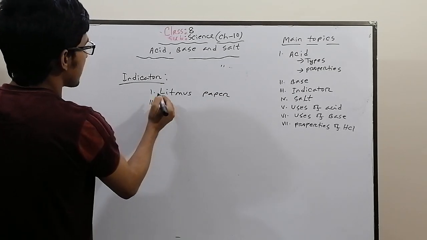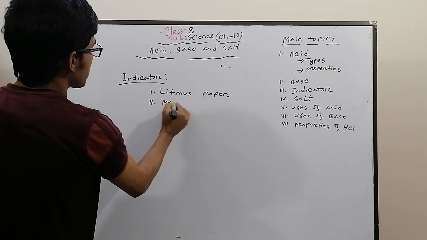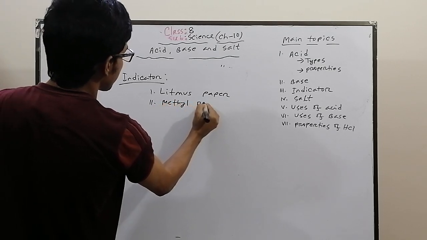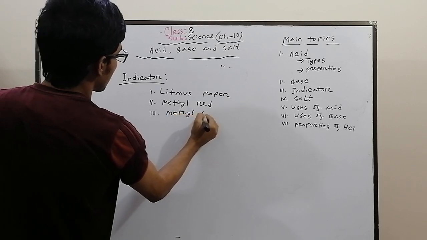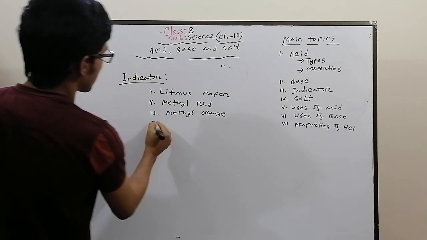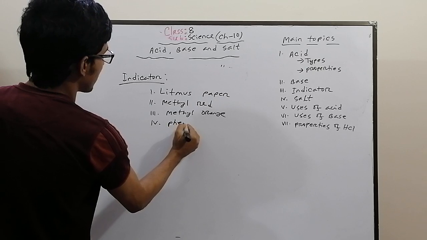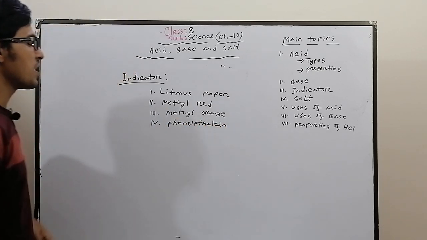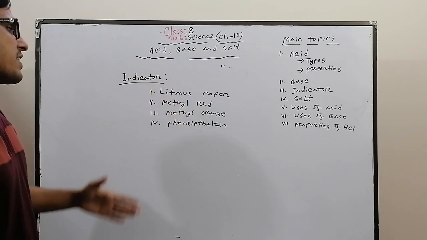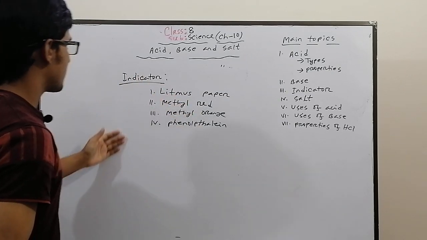Then, another 3 examples of indicators: this is methyl red, then methyl orange, and phenolphthalein. These are the indicators by which we can identify whether a substance is acid or base.